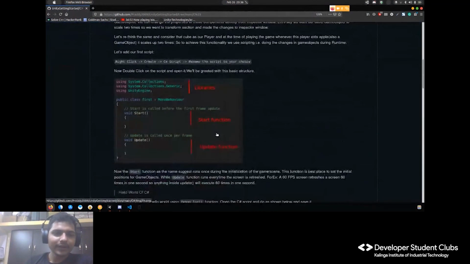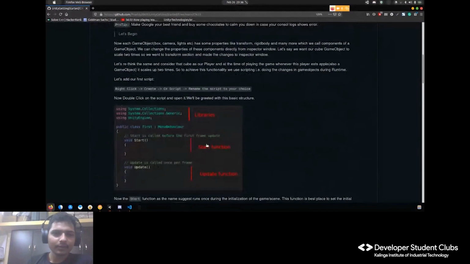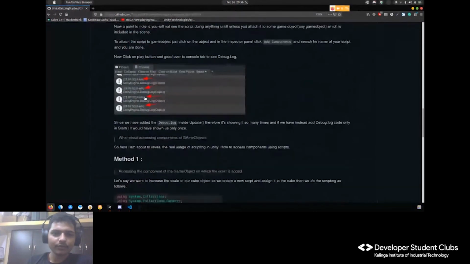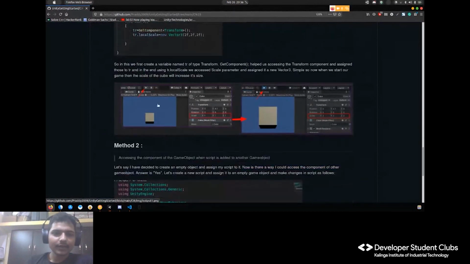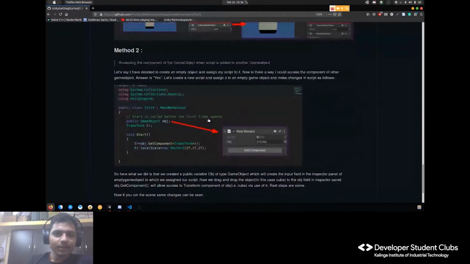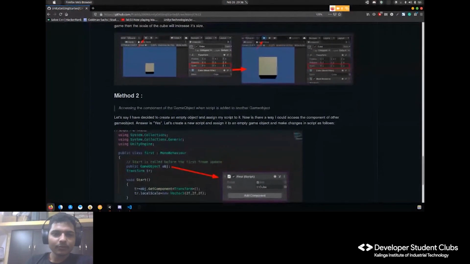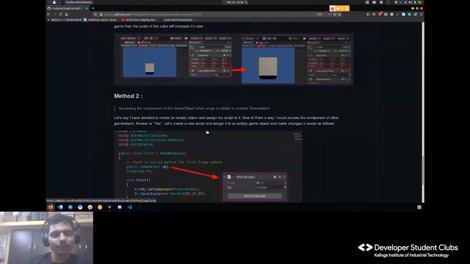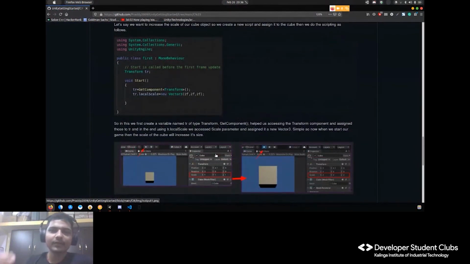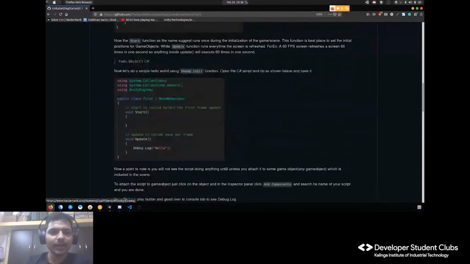In C Sharp also, I've added some of the starting points. What is the use of that stuff? And hello PNG. Accessing the objects in two methods, like from the same object on which the script is applied, or from another object, like we have seen with our timer script attached on a normal empty game object.